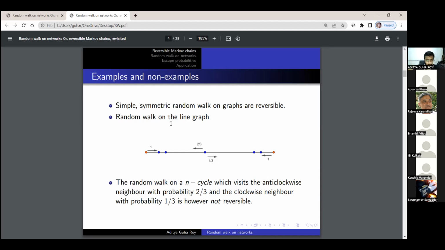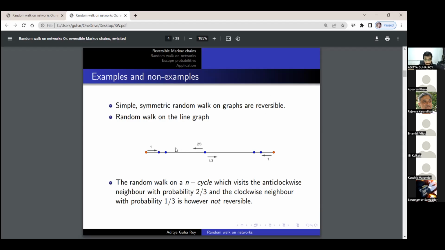So this is reversible, and in fact in this case it is easy to find the reversing measure. Pi is called a reversing measure, by the way. In this case the reversing measure would be just the degree of the vertex divided by the sum of all the degrees, because that's the proportion in which the weights get allocated. Now another example is the random walk on the line graph.